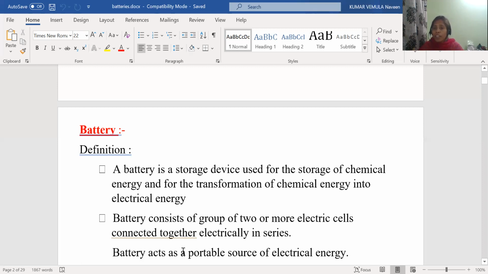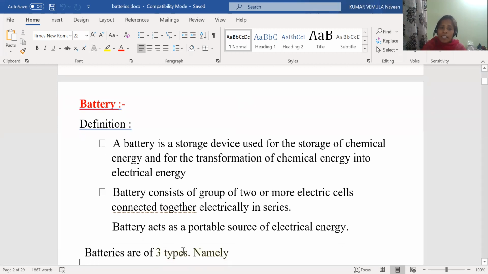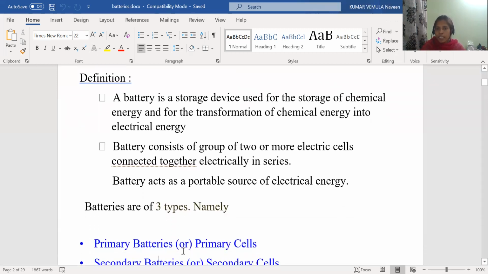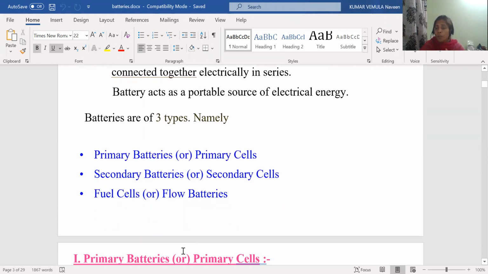More than 2 electrochemical cells are arranged in series electrically to form a battery. A battery acts as a portable source of electrical energy. We know that we can move it from one place to another place and use it anywhere. It is a portable device.